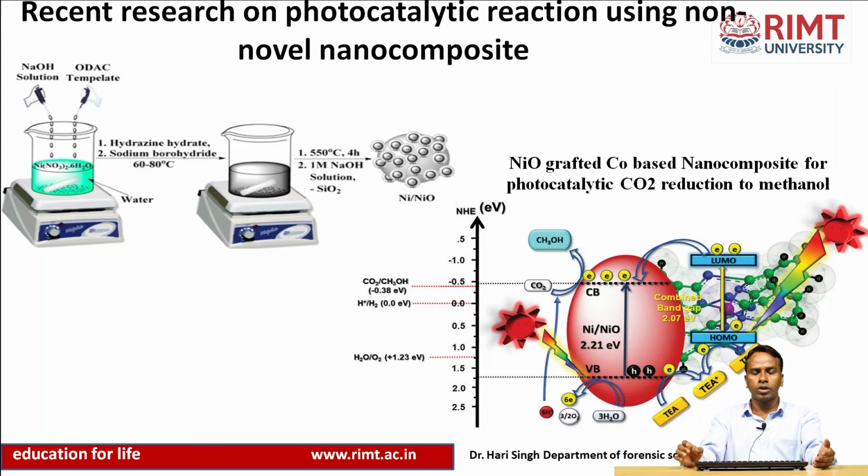This is because of electron-hole recombination. So this reaction can be used, and further research needs to be done so that we can obtain products like hydrogen, methanol, and carbonates from carbon dioxide by photocatalytic reaction.